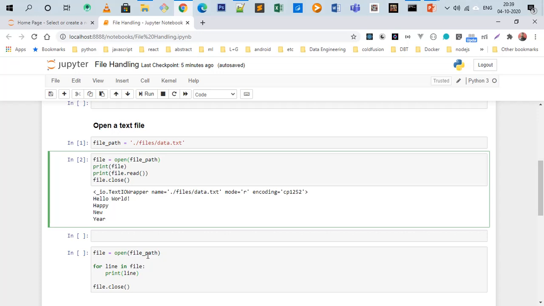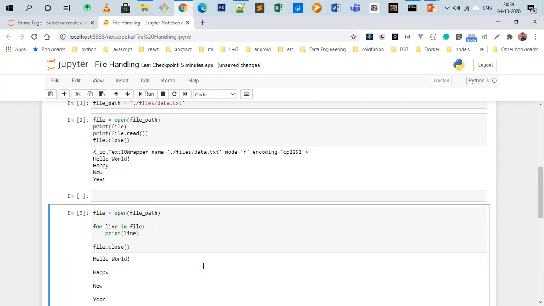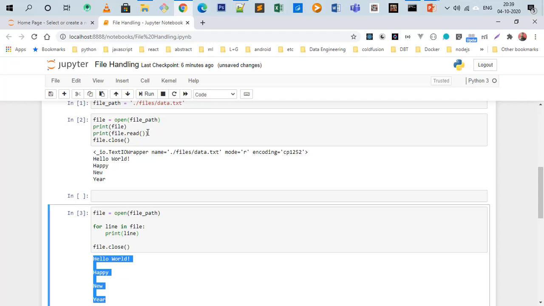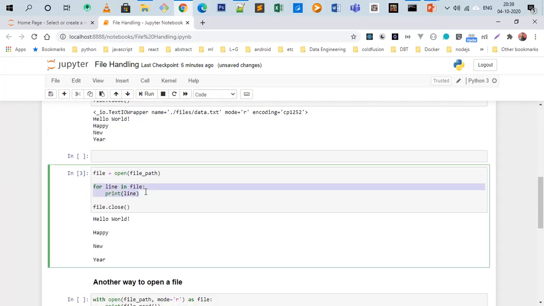Another way is to open the file, then go through this file object line by line, or you can say iterate over this file object line by line, and then close it. It works the same, except that file.read gives us all the content in the file, and by iterating through a file object, we get the data line by line. The benefit of this is that if we want to search for anything in a line by line fashion, then we can use this way.